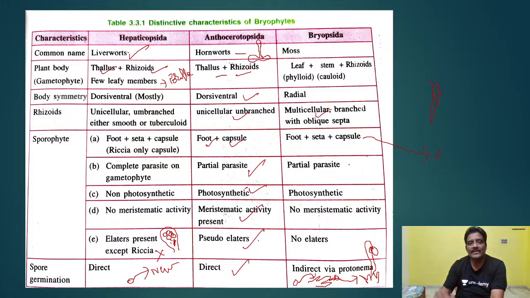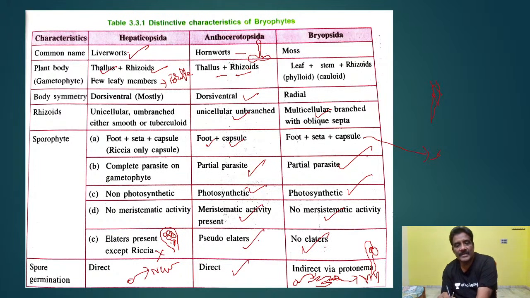It is a partial parasite, as I already told you, and the sporophyte is photosynthetic. The sporophyte has no meristematic activity. In the case of mosses, there are no elaters; peristomial teeth are present instead of elaters.